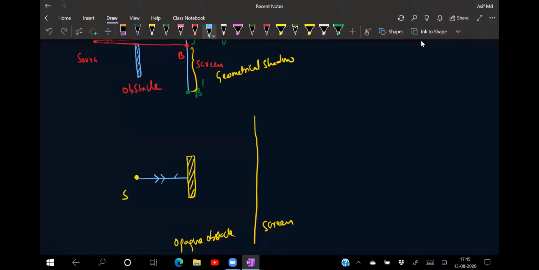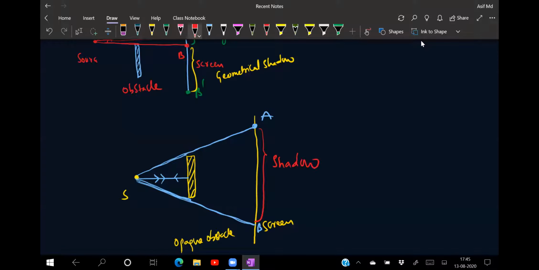There is no process of going through, so it will come back. The ray of light, before touching the obstacle, will travel like this in a straight line. That means there should be no light in this region. If this is A and this is B, the region A to B, as there are no rays in it, should be your shadow region. That means there is no ray of light.